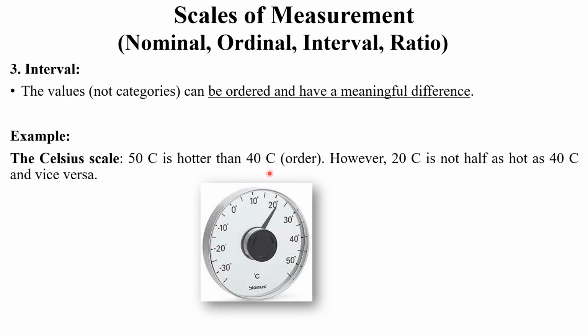So this is called interval, or a particular order. Now the next example is that 20 degrees Celsius is not half as hot as 40 degrees Celsius, and vice versa. So the Celsius scale is the best example of interval. There is a particular order and a meaningful difference between them. Next.